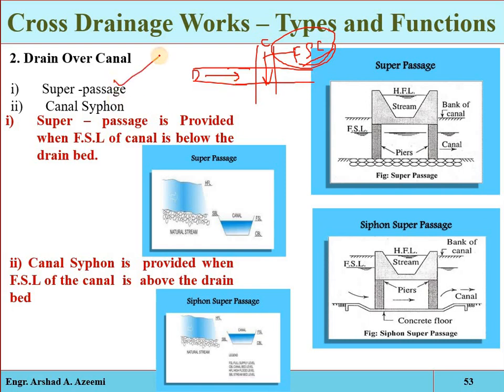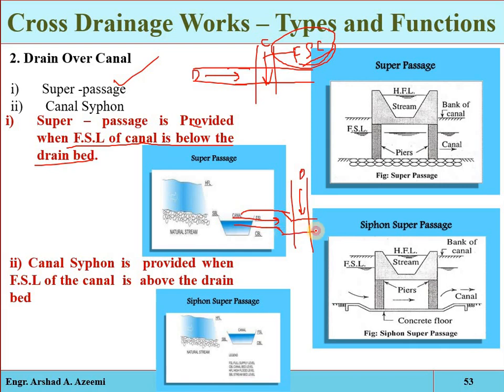That is called the super passage. Okay, the super passage is provided when the full supply level of the canal is below the drain bed. And see, for example, if that is the natural drain or natural river, and here we have the irrigation canal. Now see, when the full supply level is above the drain bed level, then here we have to lower the full supply level of the canal.